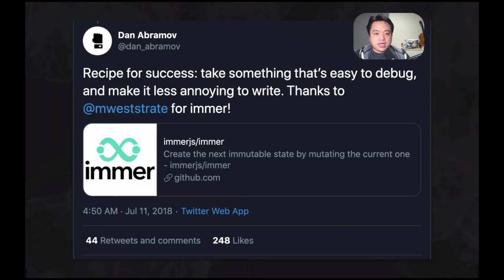2 years ago, Dan Abramov noted that a good recipe for success is to take something that's easy to debug and make it less annoying to write. He was actually talking about immer making immutable operations easier, but I think that's actually something we can apply to React. In a sense, that's the entire goal of React dialects. Take something that's easy to debug, React, and make it less annoying to write for a particular domain space.